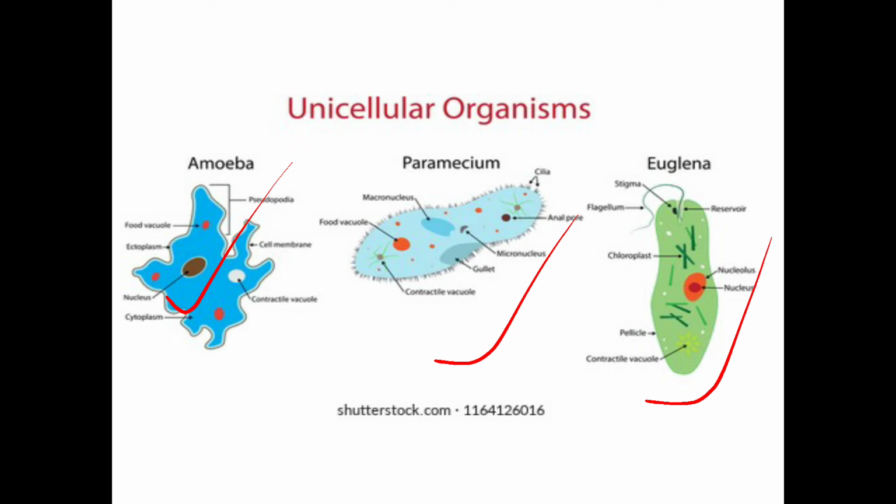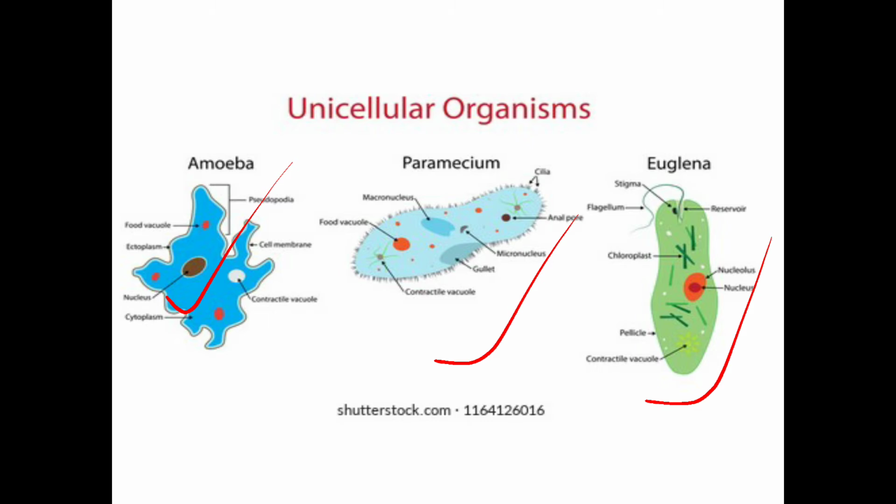They have a group of cells, and these cells are not organized into a tissue. But they can perform many functions independently.